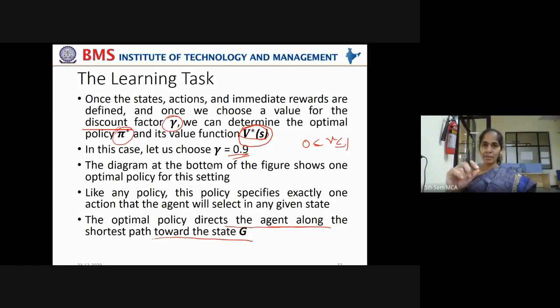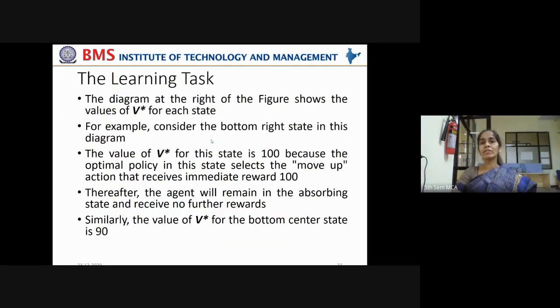So if it takes an optimal step, immediately it is rewarded, so it knows that that is the optimal step. Then it takes another step forward. If it is penalized, then immediately it will know that it is the wrong step and changes its direction. That is how the control policy is learned by the agent. Now the diagram at the right of the figure shows the values of V star for each state. For example, consider the bottom right state in the diagram.